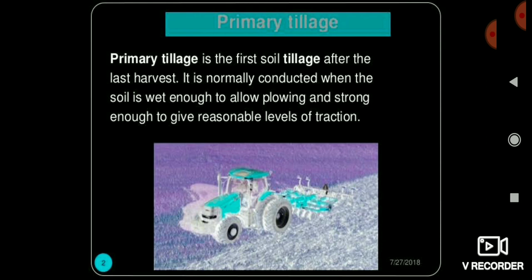So friends, primary tillage operation is the first soil tillage operation after the harvest, and it is normally conducted in wet soil, allowing the ploughing and enough to a reasonable level of traction.